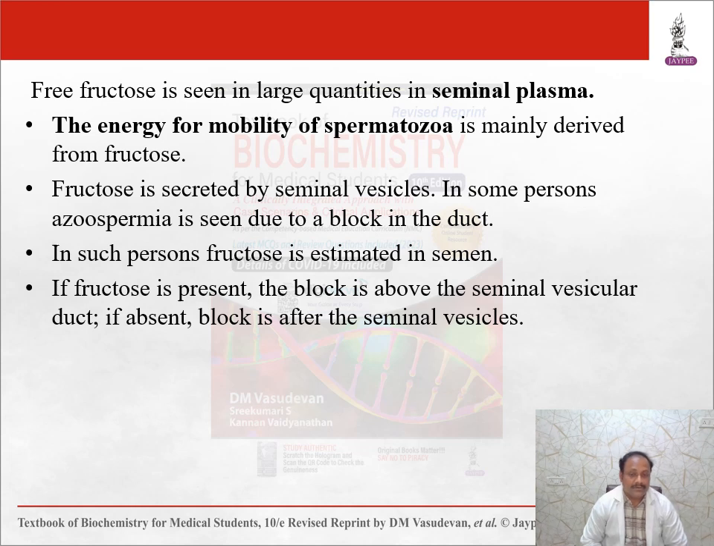If fructose is present, the block is above the seminal vesicle duct. If absent, the block is after the seminal vesicles. Before and after that will decide. If fructose is present, that shows the block is above the seminal vesicular duct. If absent, the block is after the seminal vesicles.